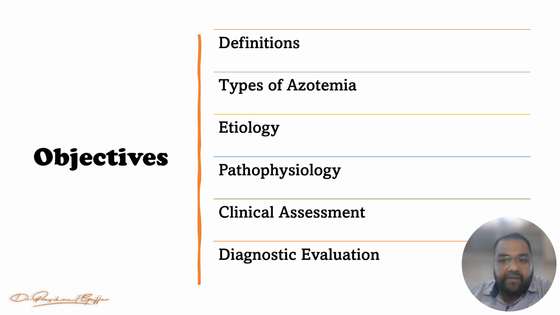So after the completion of this session, you may know what is the definition of azotemia and urinary imbalance, which are the different types of azotemia, what are the etiology, what are the pathophysiology, what are the different clinical assessments, and which are the different diagnostic evaluations, right? So let's start our first objective, that is the definition.